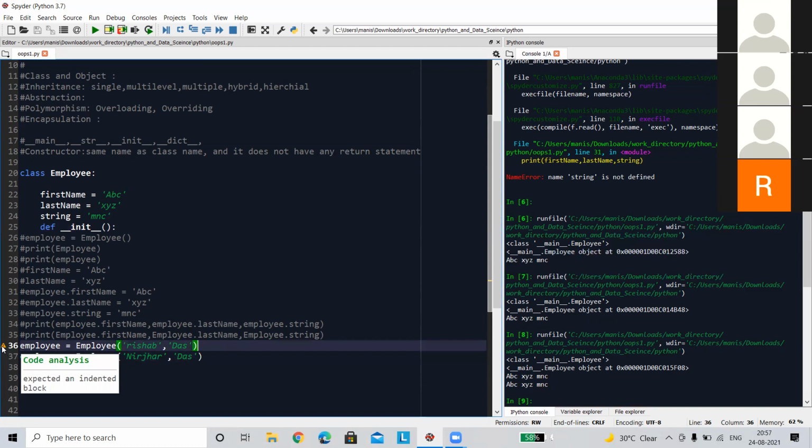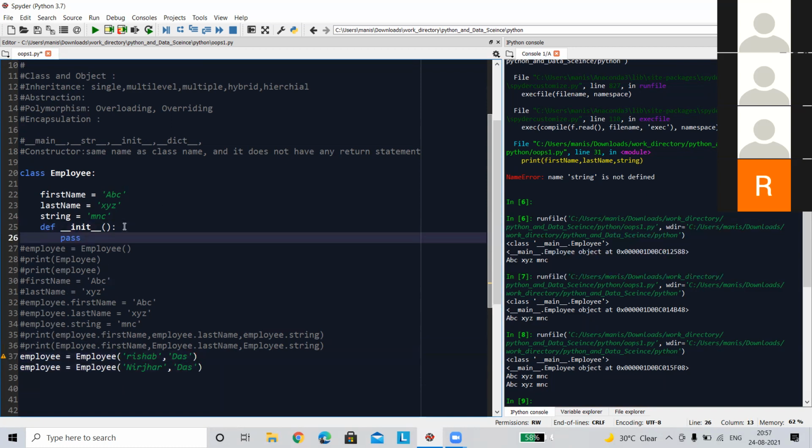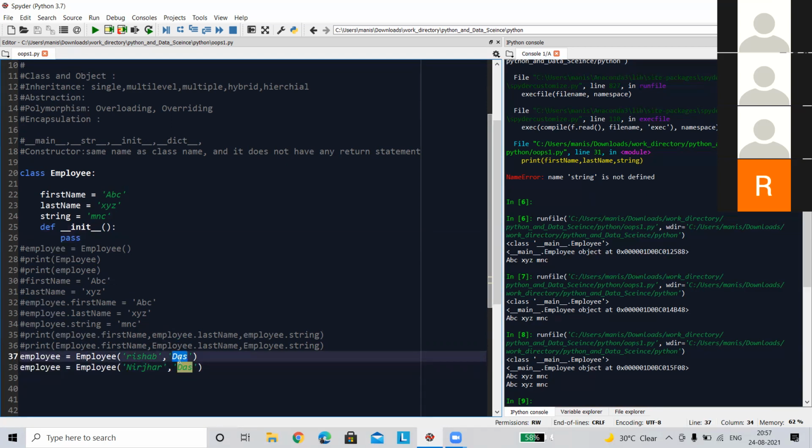That's expected. Why is it happening? Because I am passing this first name and last name value at the time of object creation, so I have to receive them. Where will they go? They will go to the init method, nothing but the Python constructor.